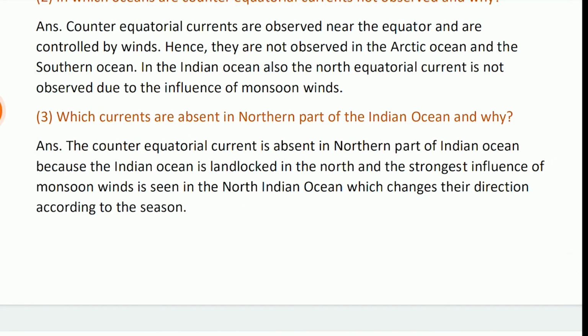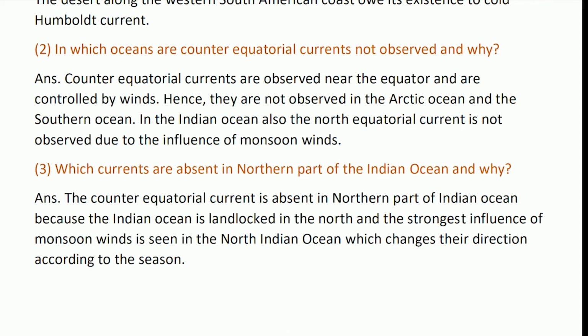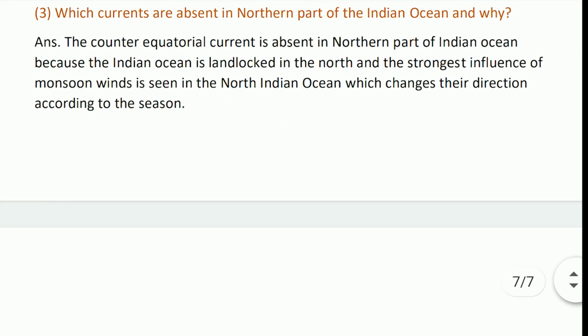Which part of the Indian Ocean, and why is the counter-equatorial current absent in the northern part? Because the Indian Ocean is landlocked in the north, and the strong influence of monsoon winds is seen in the northern Indian Ocean, which change direction according to the season.